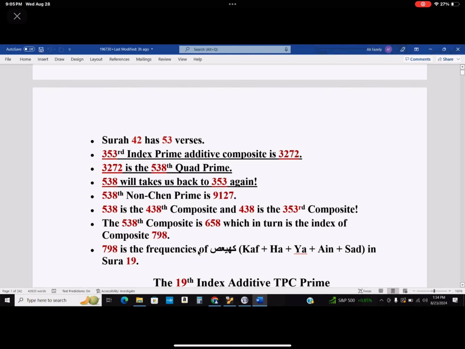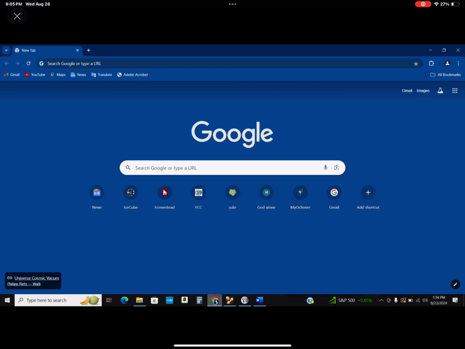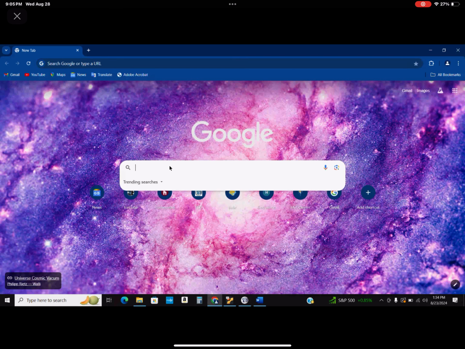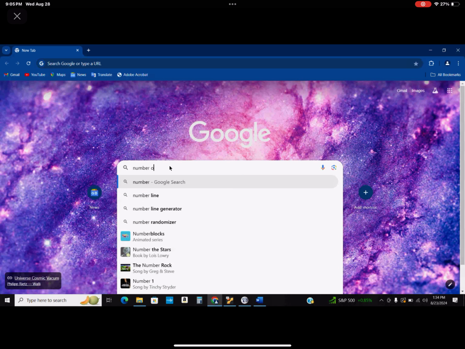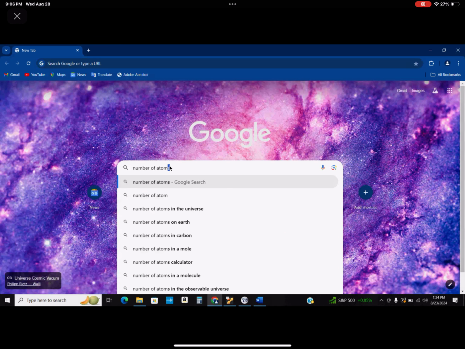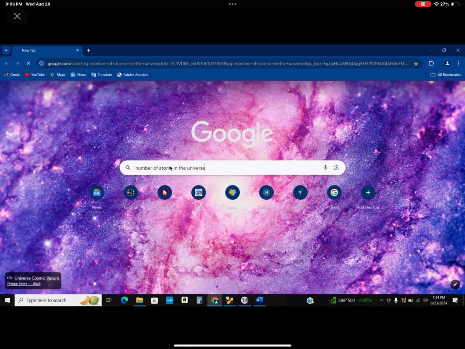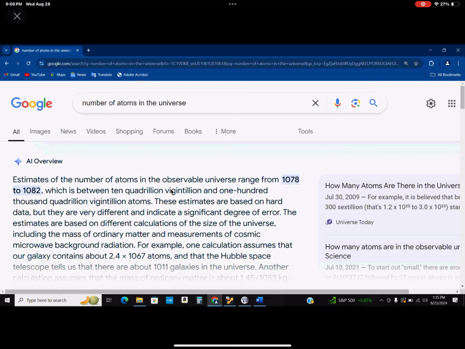We'll go together. Number of atoms in the universe. Okay, there it is.